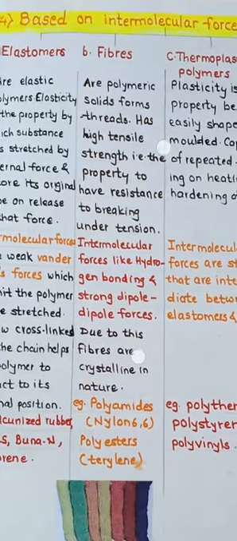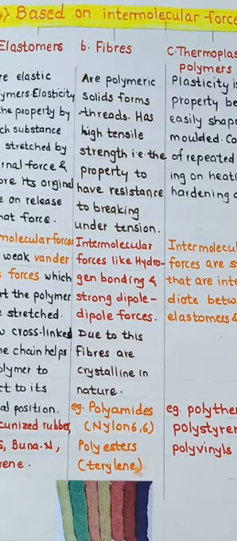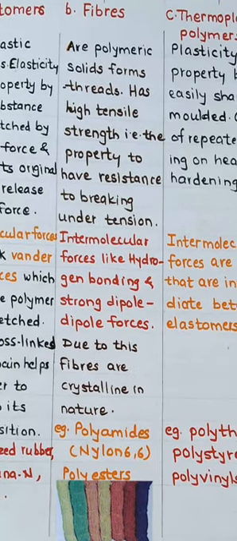Fibers are polymeric solids from which threads can be drawn. These have high tensile strength, that is a property of resisting breaking under tension. Intermolecular forces like hydrogen bonding and strong dipole-dipole forces exist in these fibers. Due to this, fibers are crystalline in nature.